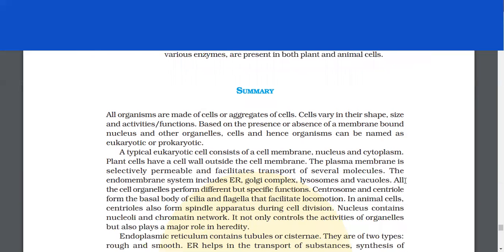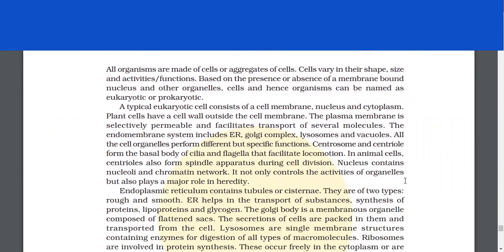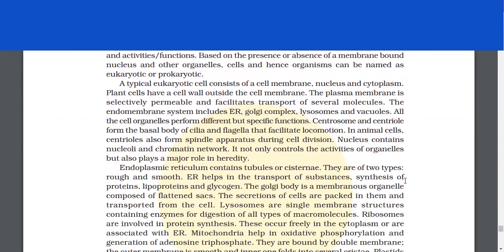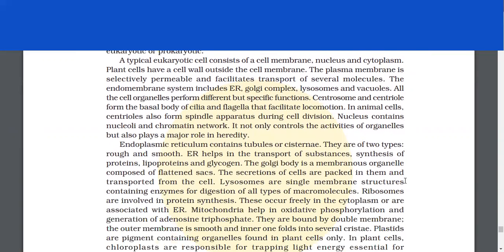Summary. All organisms are made of cells or aggregates of cells. Cells vary in their shape, size, and activities or functions. Based on the presence or absence of a membrane-bound nucleus and other organelles, cells and hence organisms can be named as eukaryotic or prokaryotic. A typical eukaryotic cell consists of a cell membrane, nucleus, and cytoplasm. Plant cells have a cell wall outside the cell membrane.